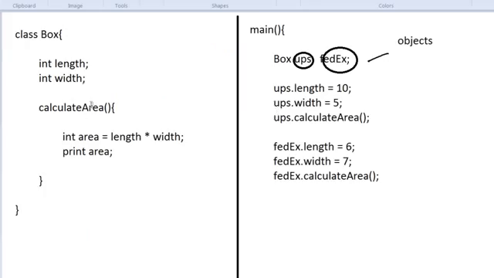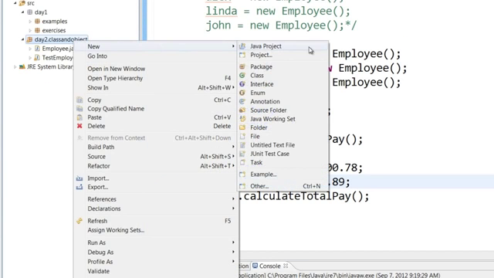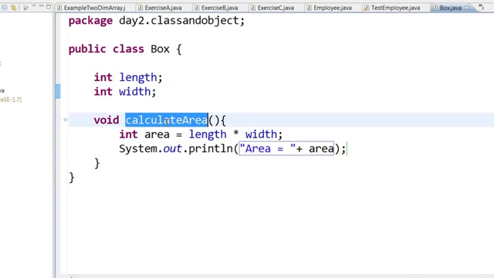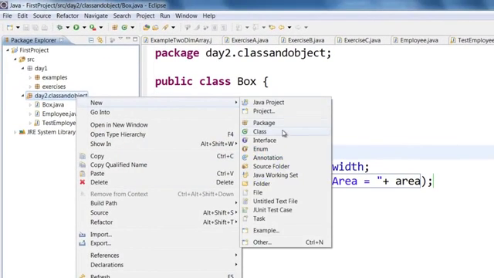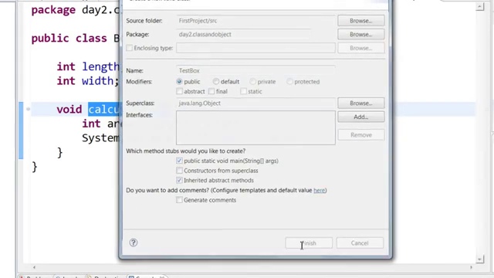So let us try out the other example, the box class, and create box objects. I'm going to right click on this package, new class. So in this box class I have a length, width, and a calculate area method, which basically multiplies the length and width and then prints out area equal to area. And to test this box class, I'm going to create a test box class with the public static void main method.